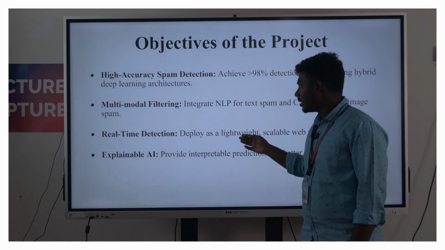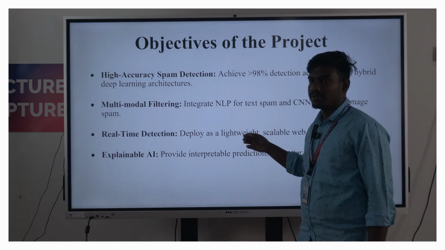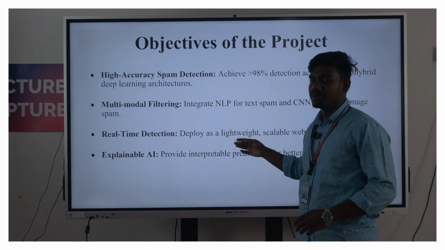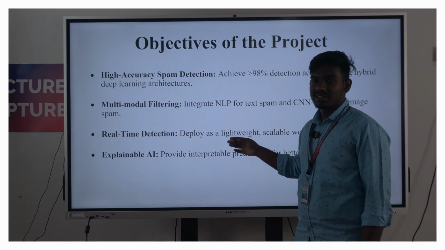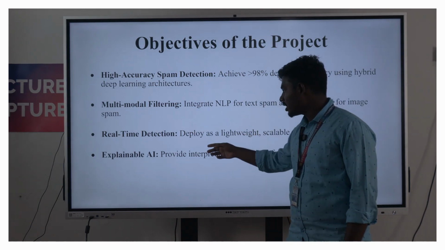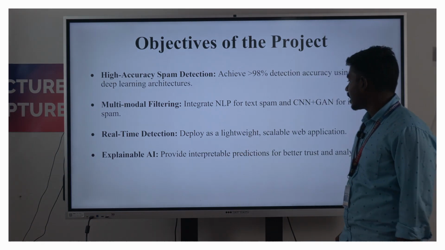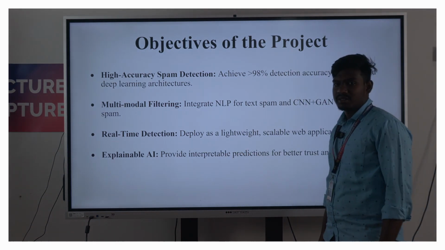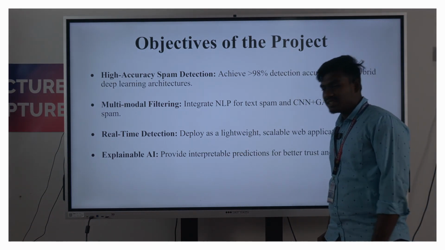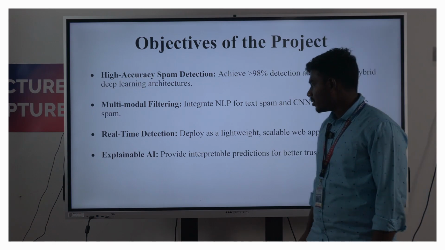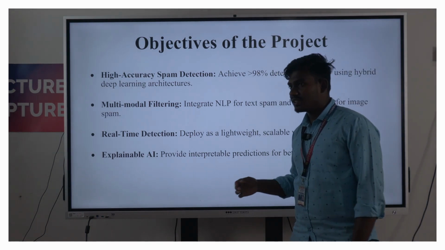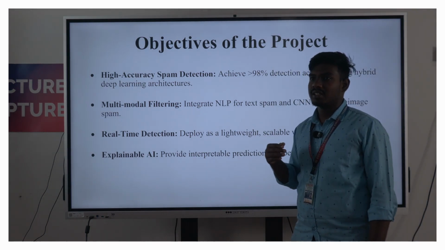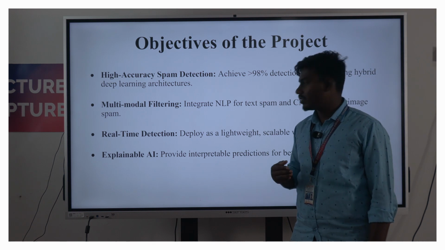In the video model we use frame-by-frame analysis, and we implement it for 5 to 10 second videos. For real-time detection, we deploy it as a lightweight and scalable application on localhost. For explanation, we use a description from the AI that says whether the image is spam or legitimate.